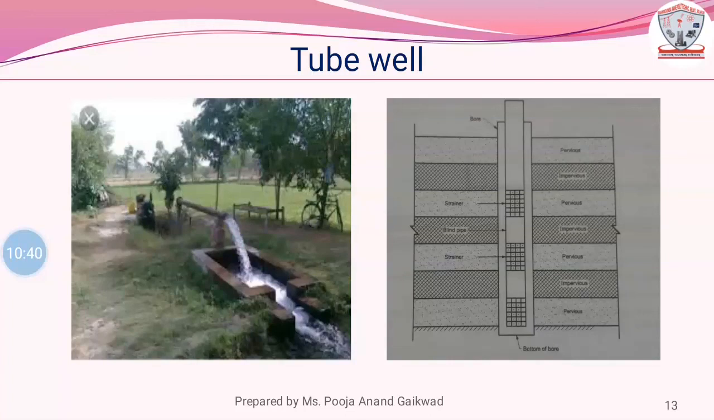Tube well. When a well is a deep well having a diameter of about 50 mm to 200 mm, and it obtains water from a number of aquifers, as shown in the figure, it is known as a tube well. First figure indicates tube well in 3D form, whereas second figure indicates tube well in 2D form.